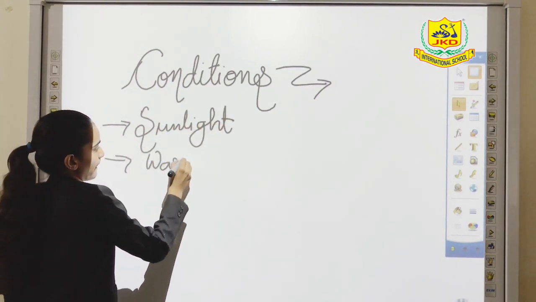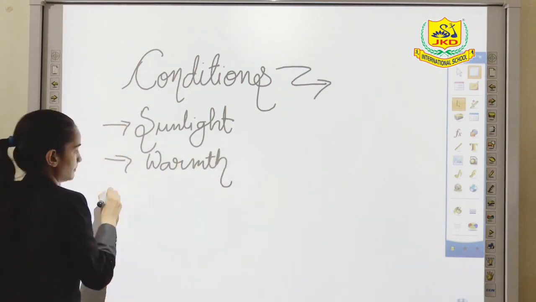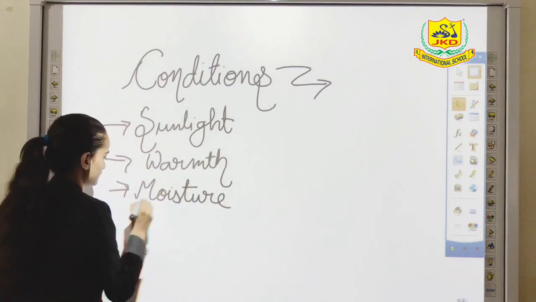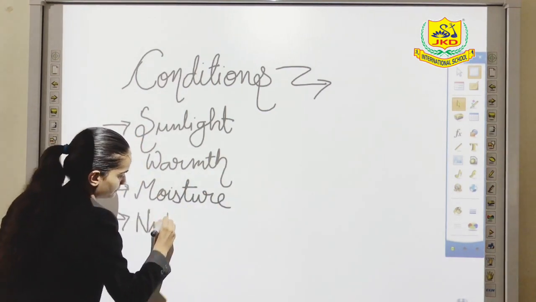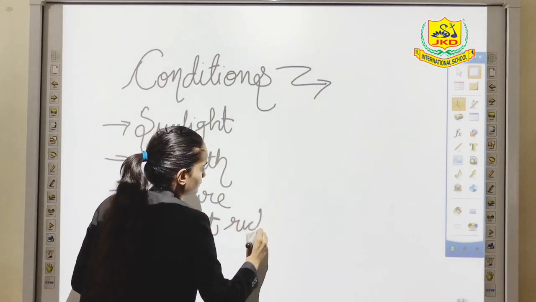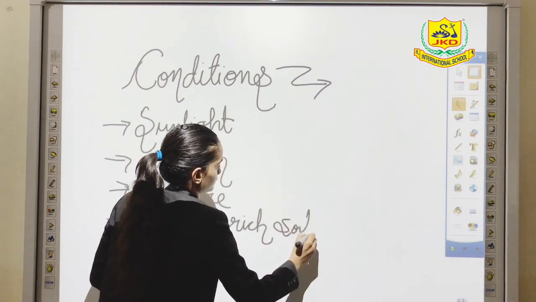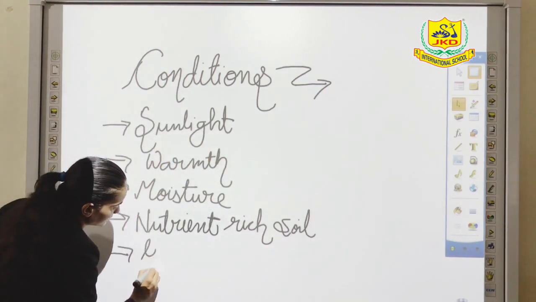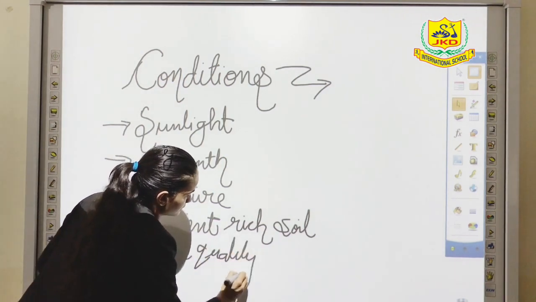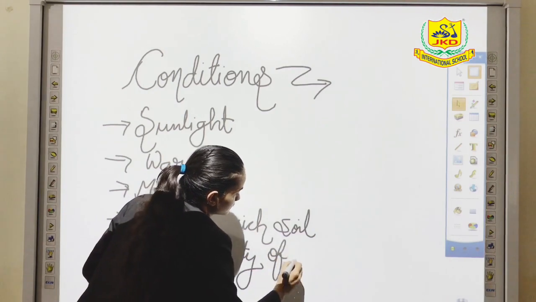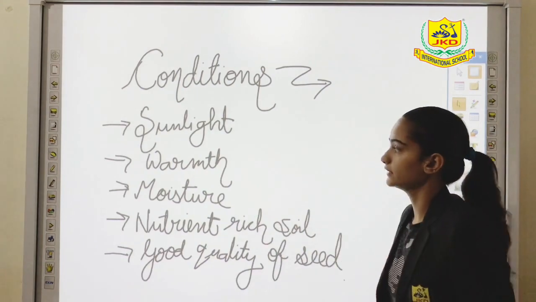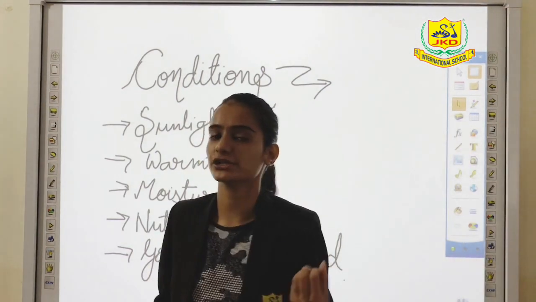Warmth, moisture, nutrient-rich soil, and good quality of seed. So these are all the favorable conditions in which a seed must grow.